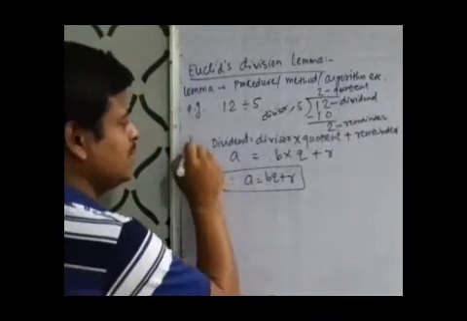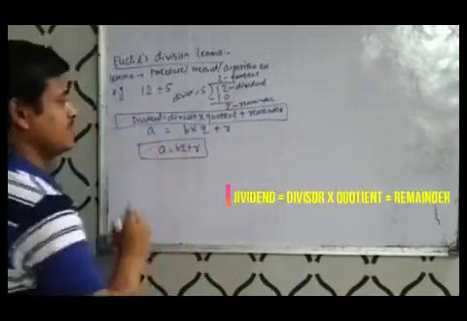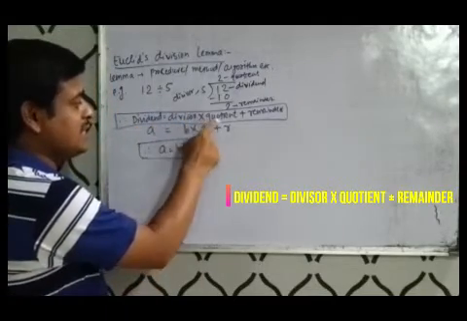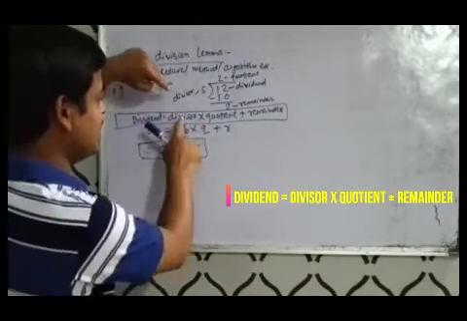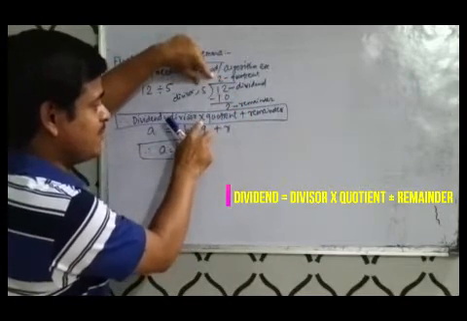We know this world famous relation between these four terms: dividend is equal to divisor into quotient plus remainder. Here our divisor is 5, quotient is 2, and their relation is multiplication.